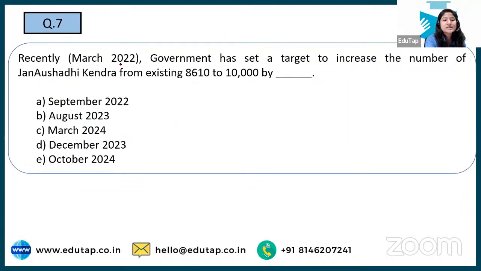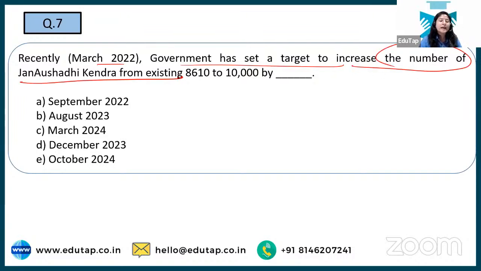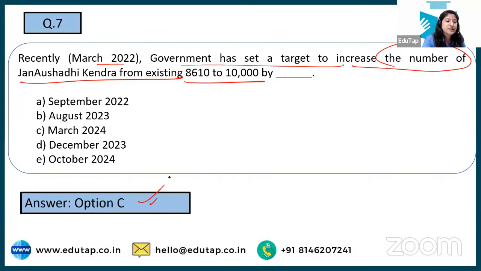It's asked, recently the government has set up a target to increase the number of Jan Aushadhi Kendra by, so we are increasing the centers. Kendra means center, so such centers will provide these quality affordable medicines, right? There is one extension, that from 8610 to 10,000 such Kendras will be set up, but till when? So Shivam, Nilesh, Nirmal are saying option C. See, the correct answer is yes, option C, that is by March 2024.